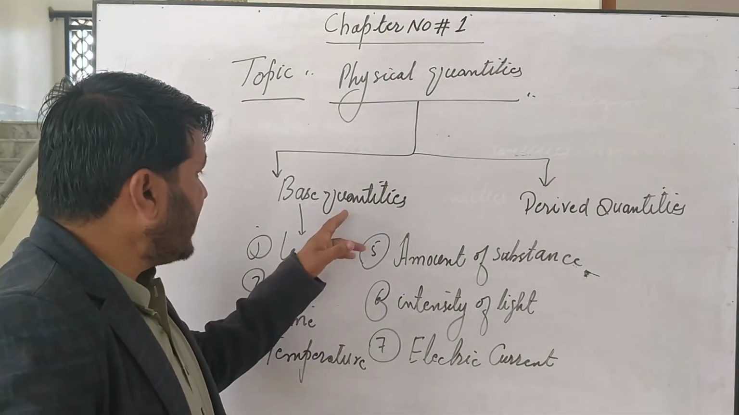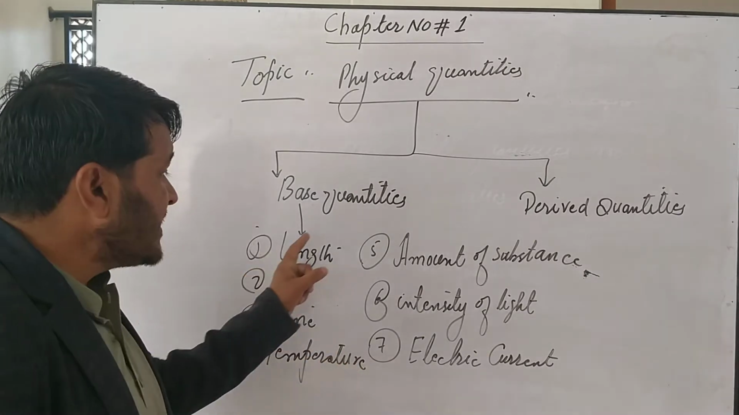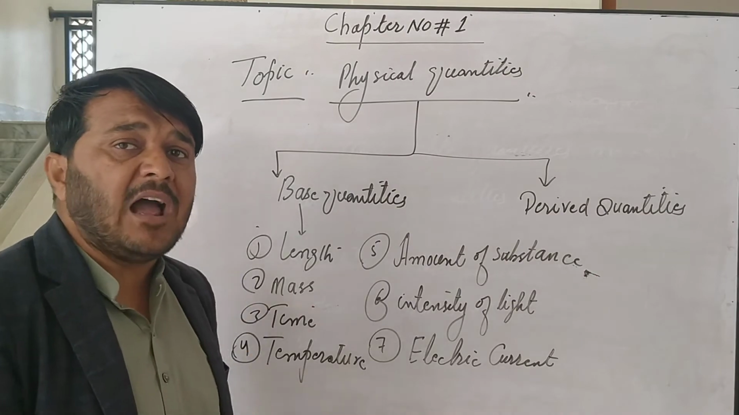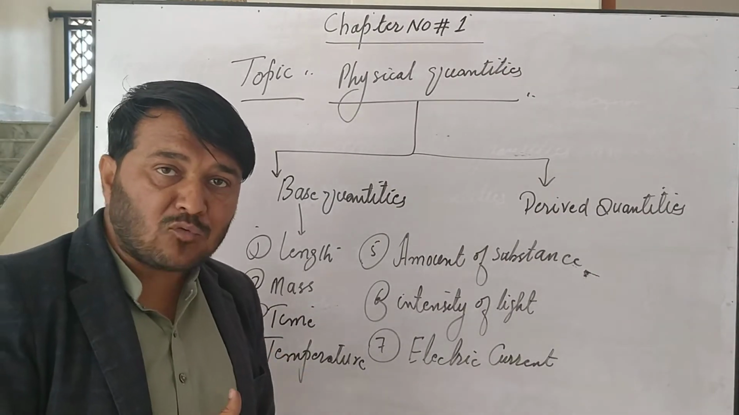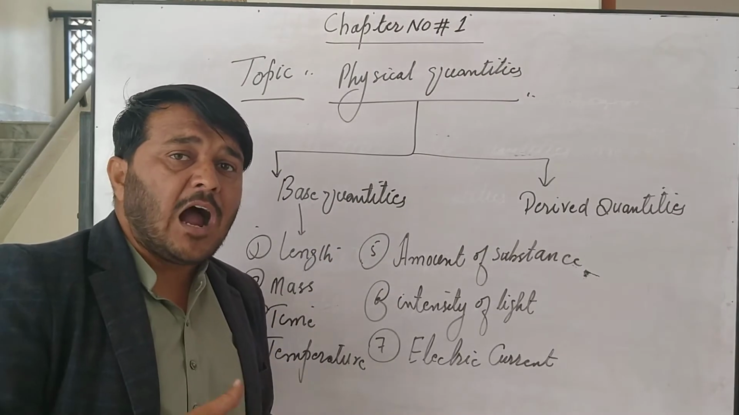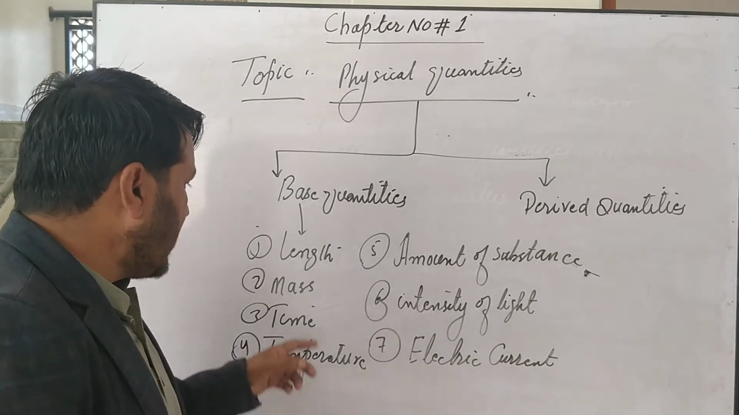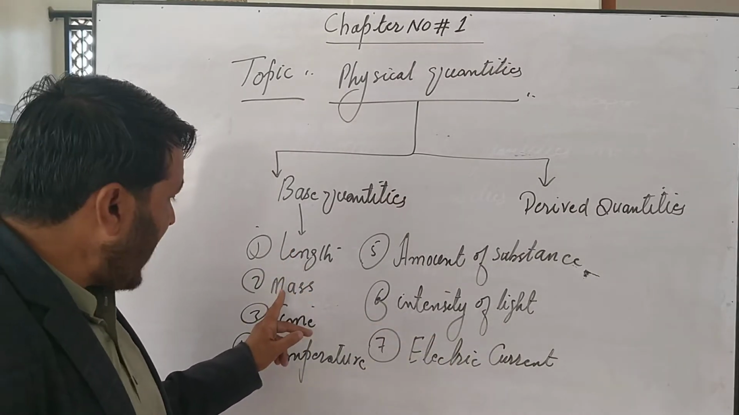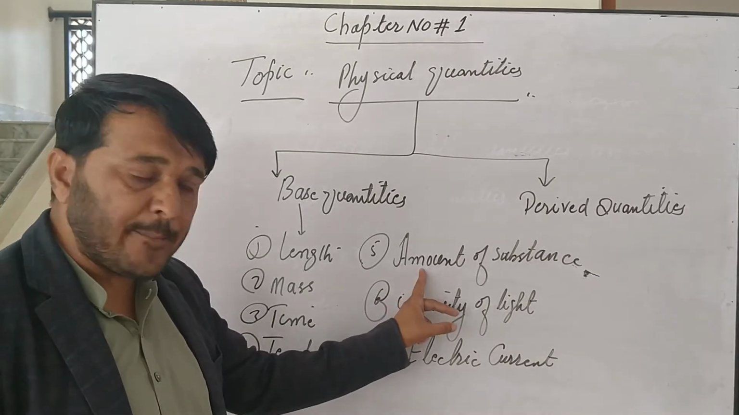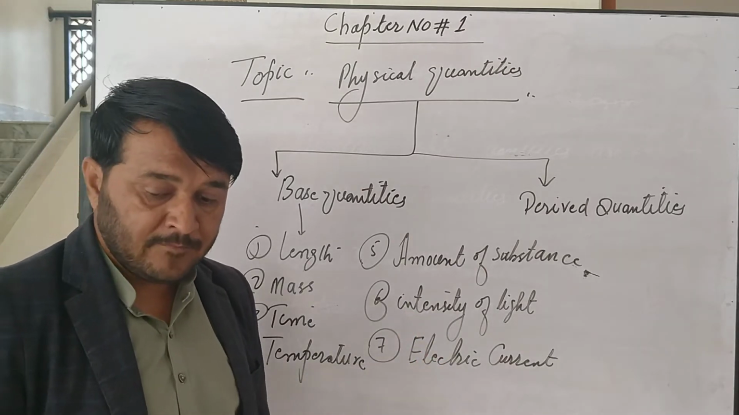These 7 are known as base quantities because these 7 quantities do not depend upon other physical quantities. It means that these base quantities are not correlated with the other quantities of physics. These are length, mass, time, temperature, amount of substance, intensity of light, and electric current.